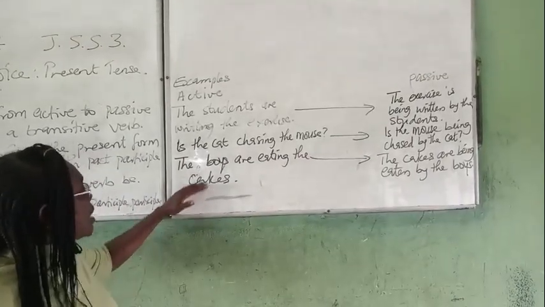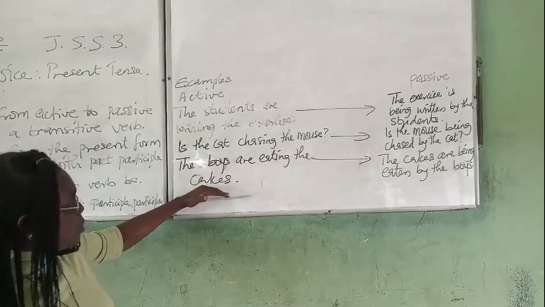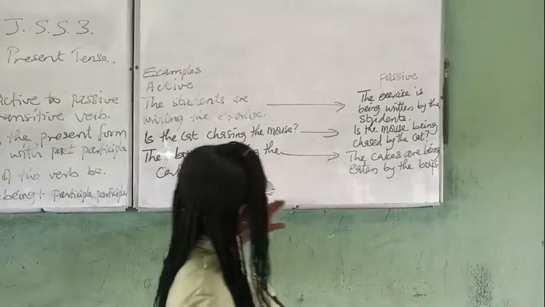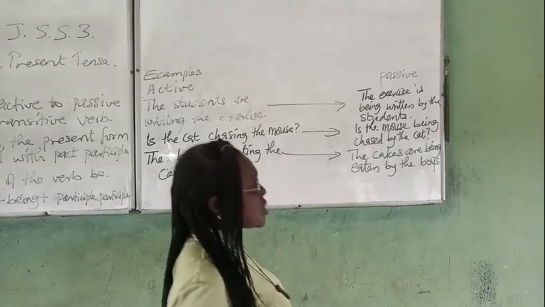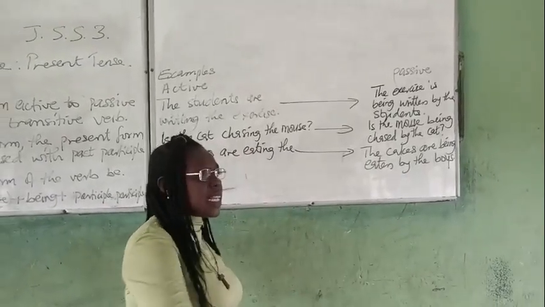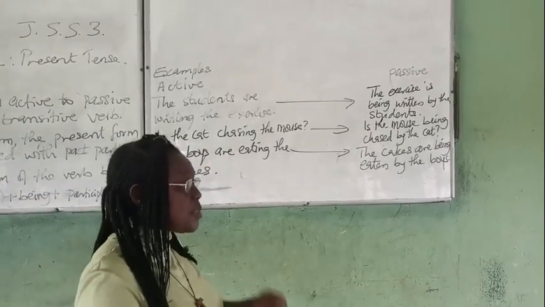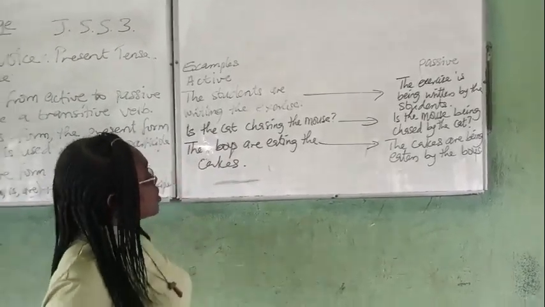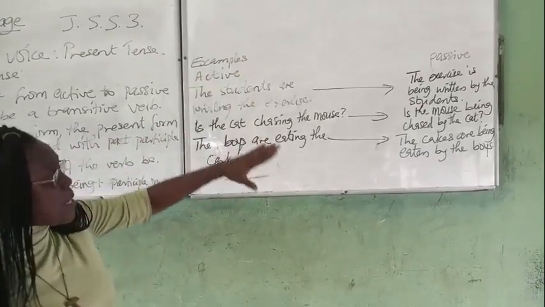Then here I have, the boys are eating the cakes. Boys plural, cakes plural. Then I have, the cakes are being eaten by the boys. Because if we go by the meaning of this sentence, that means that as you look on, you see the boys eating the cakes, or you see the cakes being eaten by the boys. So here, we have now talked about the active and the passive form.